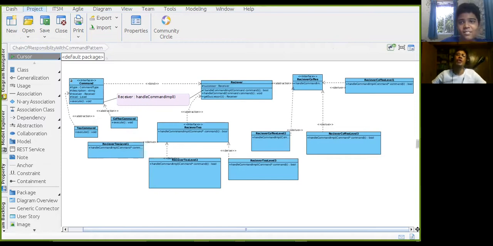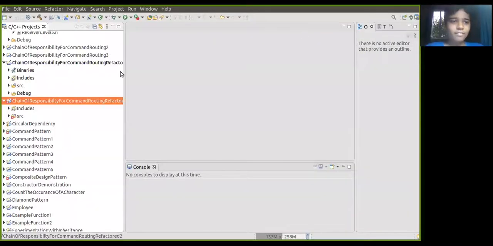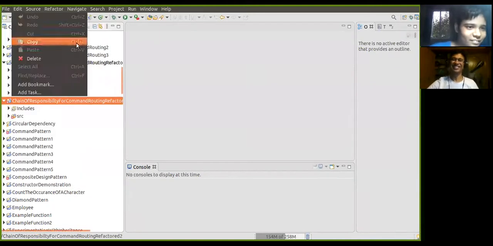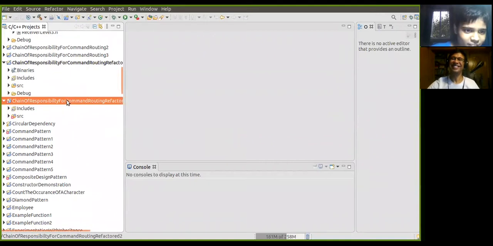Now you can close it. So let's start the coding. Let's first create the receiver class.